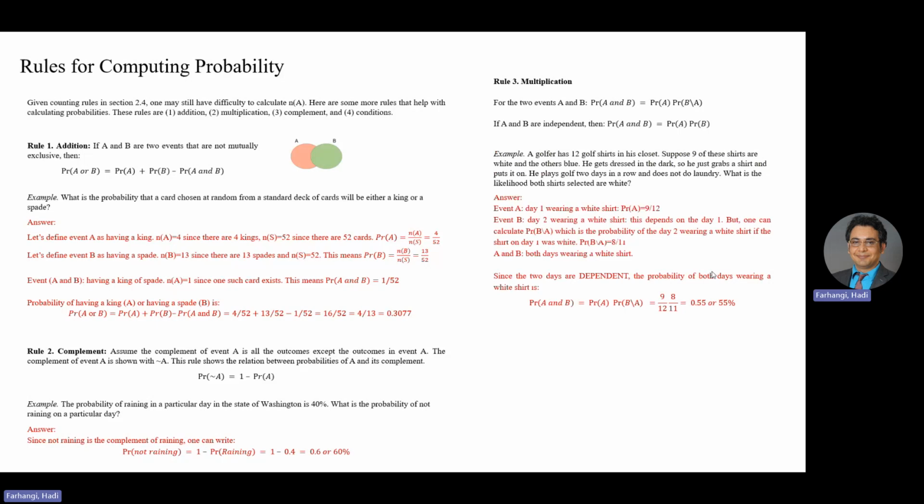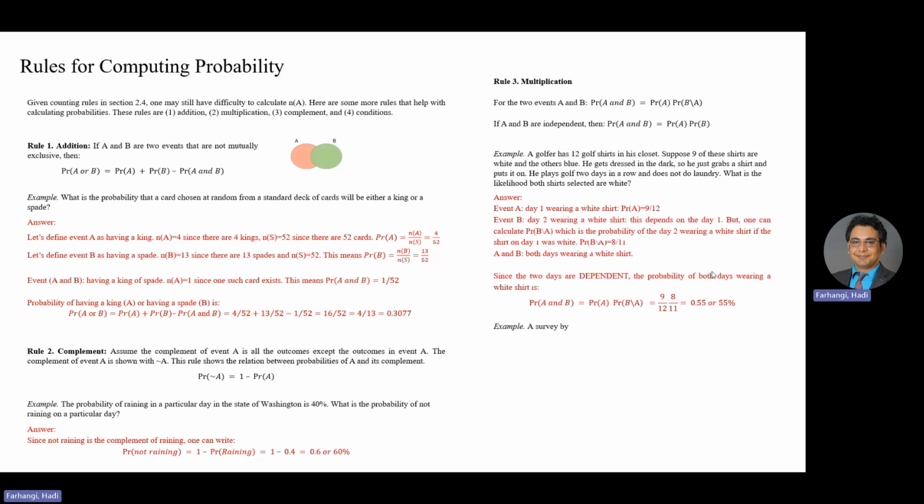And think about it. Why wasn't probability of B given A equal to 9/12? Because one shirt was worn before, so now 11 shirts are left. And for P(B|A), we assume the previous shirt was white, so now not 9 shirts are available. Instead, 9 minus 1, 8 shirts are available. So probability of B given A is 8/11, not 9/12.